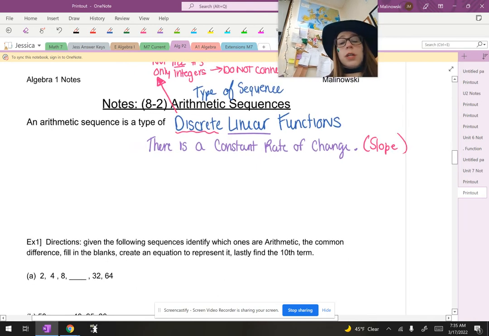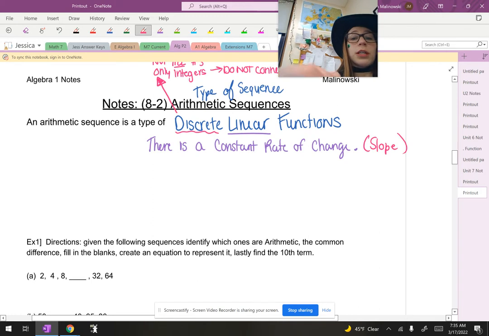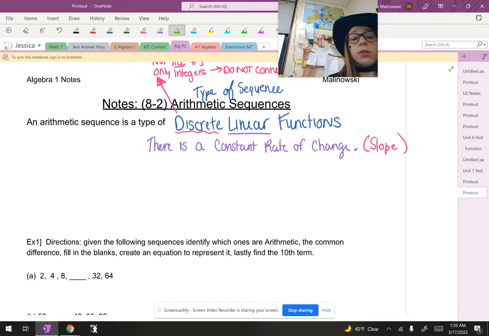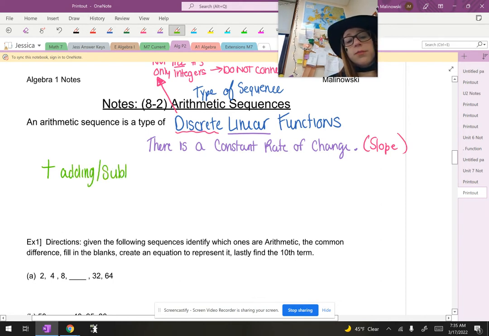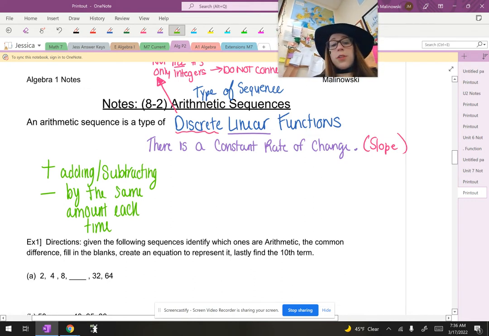And when you're looking at your sequences, you're going to be looking for adding or subtracting by the same amount each time. So that's the pattern you're going to be looking for.